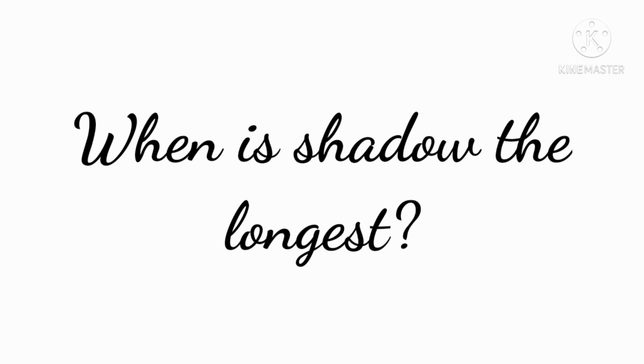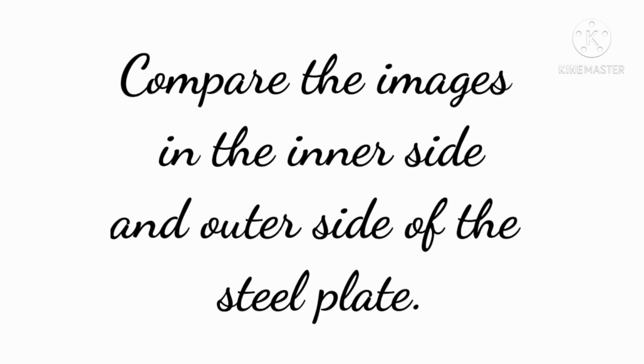The next one. Compare the images on the inner side and outer side of the steel plate. What do you observe about the images on the inner side and outer side of the steel plate? The answer is, the image on the inner side is shrunk and that of the outer side is magnified.